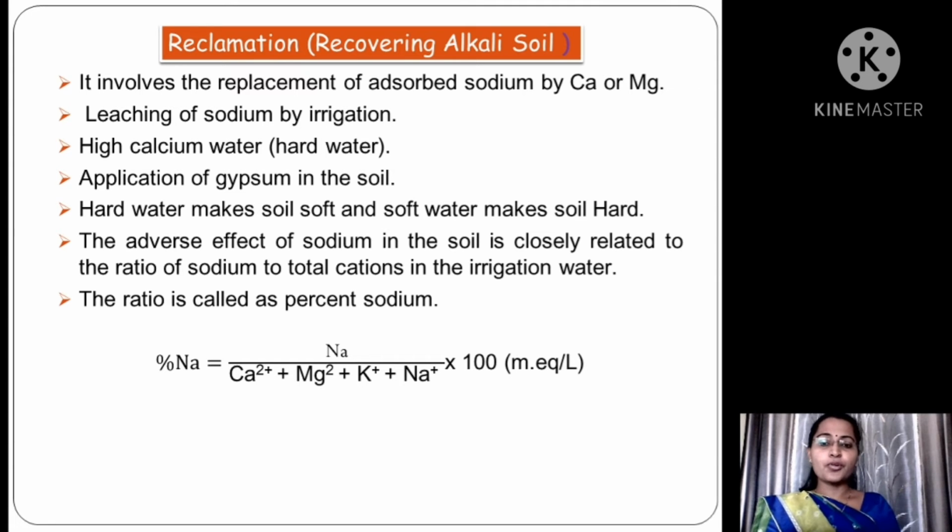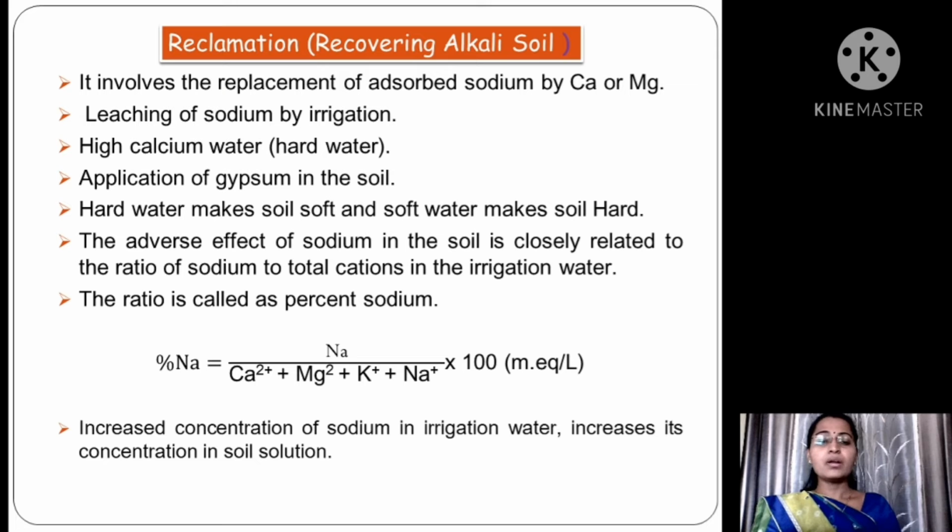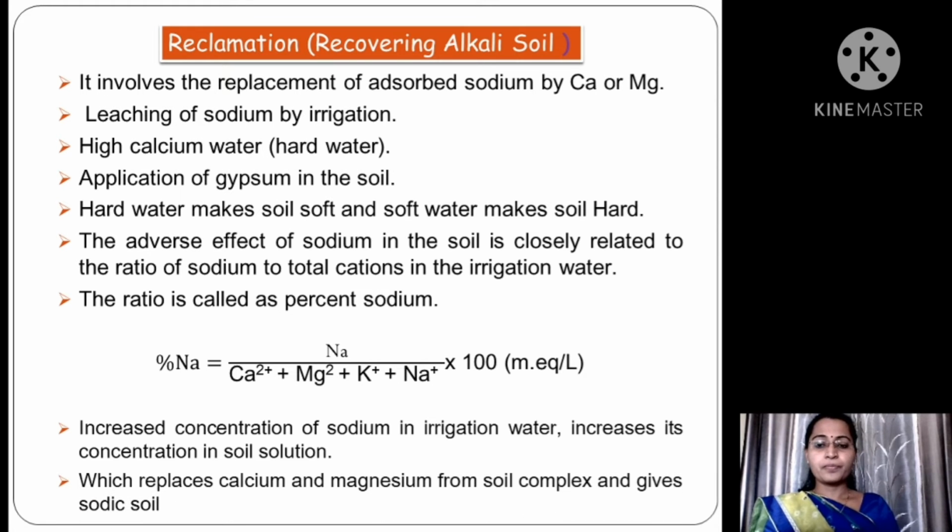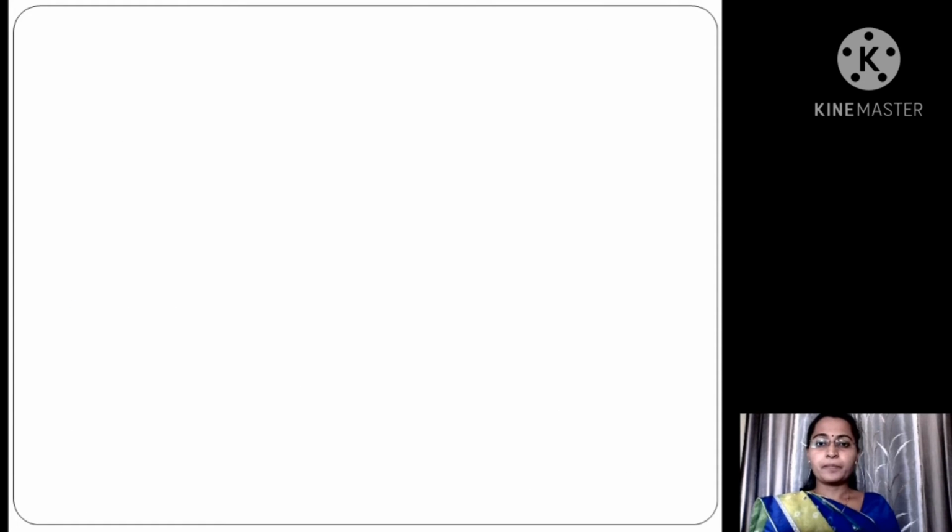Increased concentration of sodium in irrigation water increases its concentration in soil solution also, which replaces calcium and magnesium from the soil complex and gives the sodic soil.